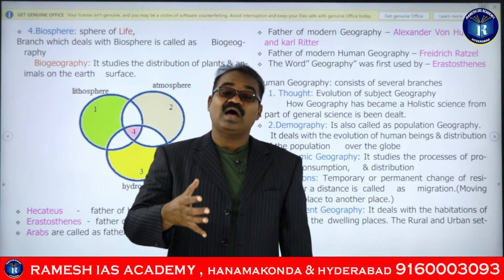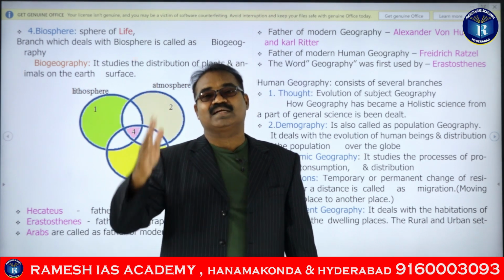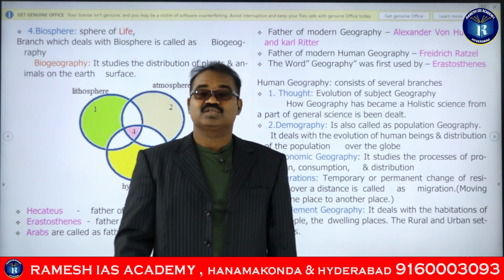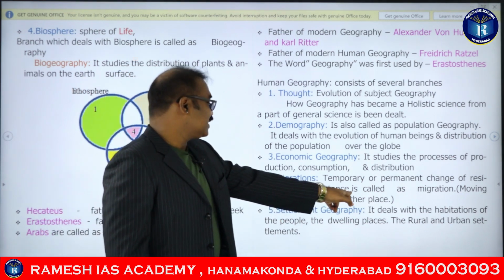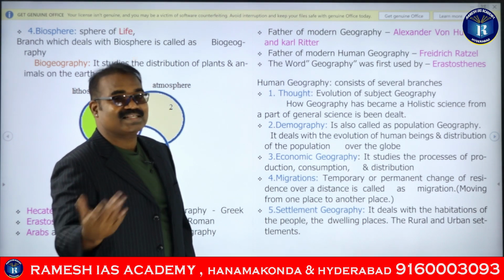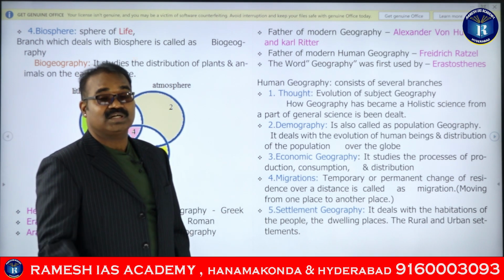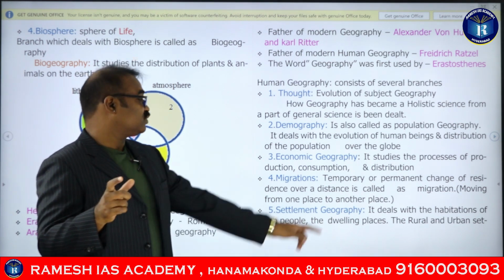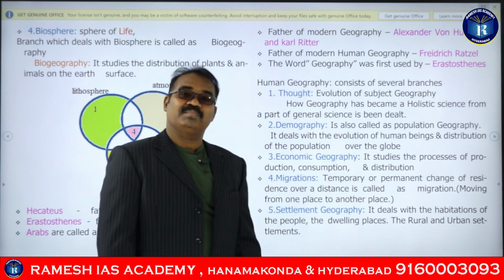Or some people get jobs and move to different states and settle there permanently. That's also called migration. So a temporary or permanent change of residence over a distance is called migration. Generally, when we ask in the classroom, they say moving from one place to another is called migration. But that is not the original definition, guys. We must have a change of residence, then only it is called migration.